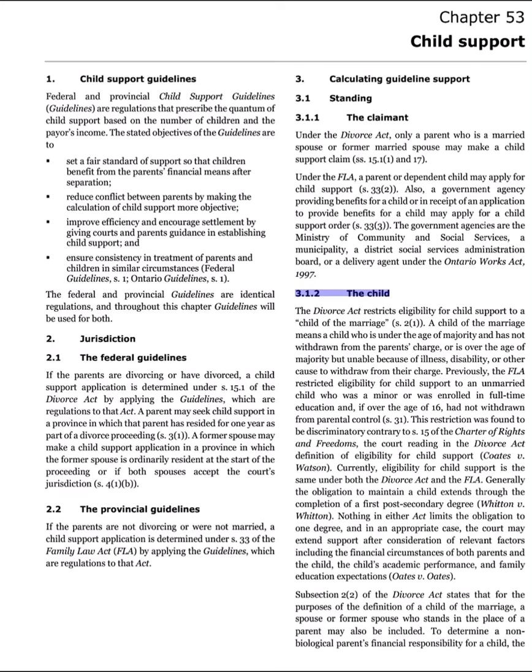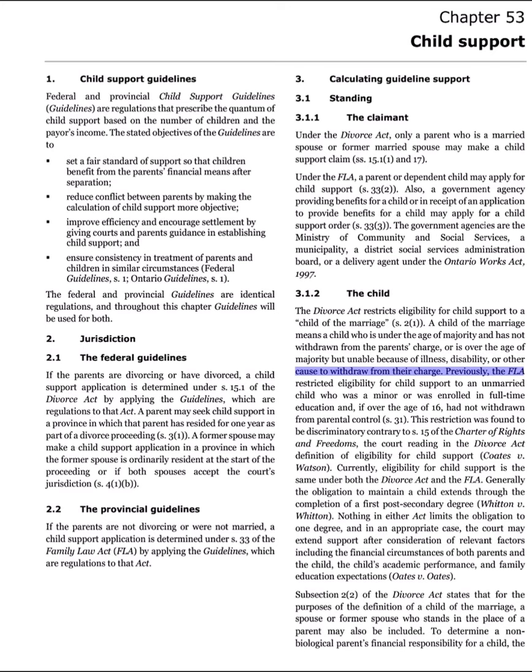3.1.2 The Divorce Act restricts eligibility for child support to a child of the marriage. S2.1. A child of the marriage means a child who is under the age of majority and has not withdrawn from the parent's charge, or is over the age of majority but unable because of illness, disability, or other cause to withdraw from their charge.